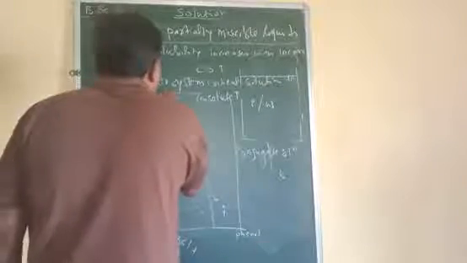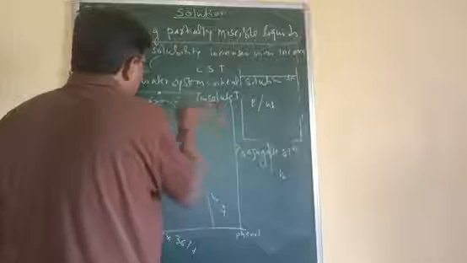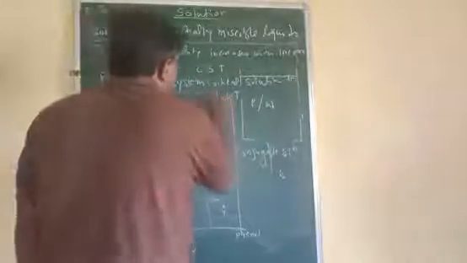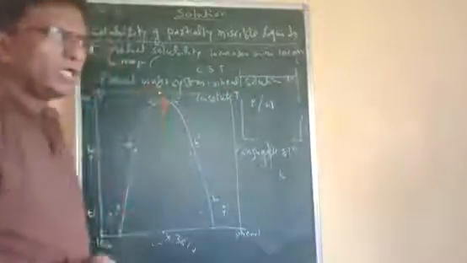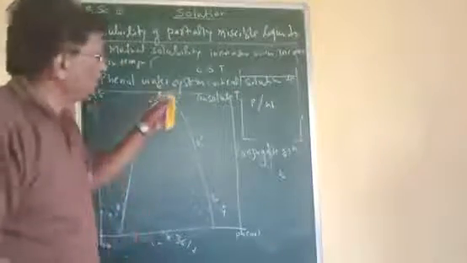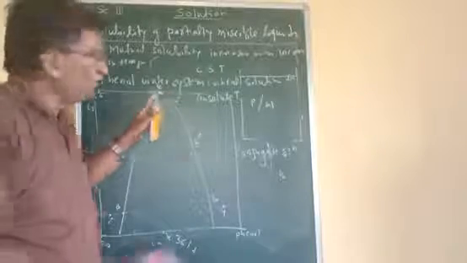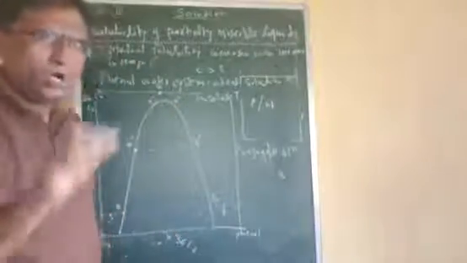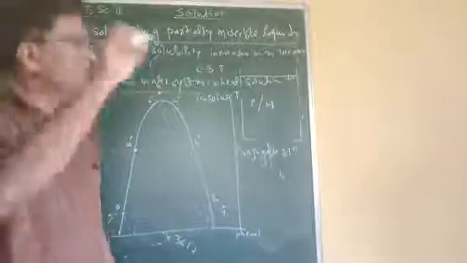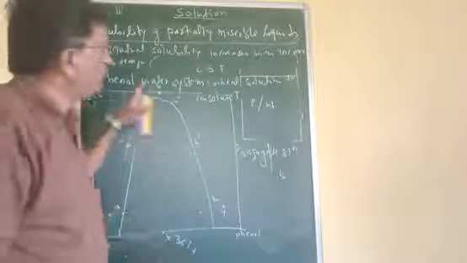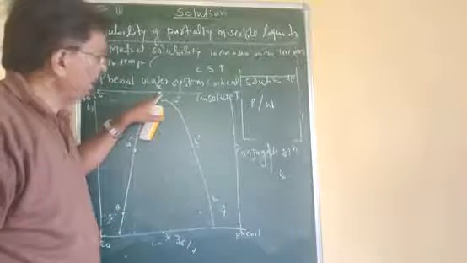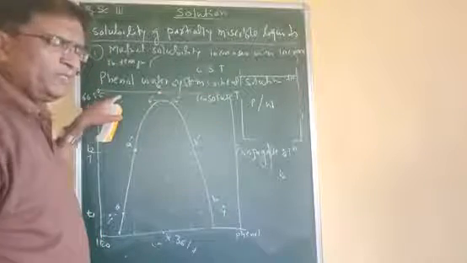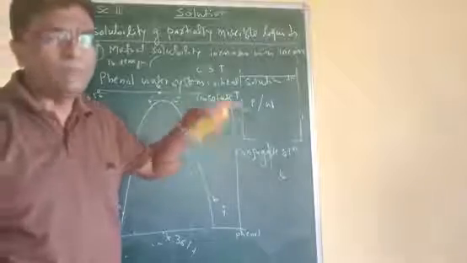Now if we consider any composition above this curve, that is Z, then what will happen? This will be the tie line. If you add water or phenol to this composition, we will shift along this dotted line, and on the way along this dotted line, no point on the curve is reached. Therefore, we can say the mixture becomes completely miscible in all proportions if we add any component to that mixture above CST.